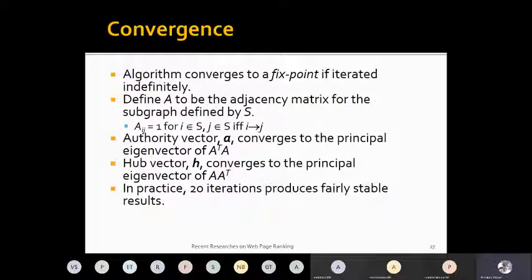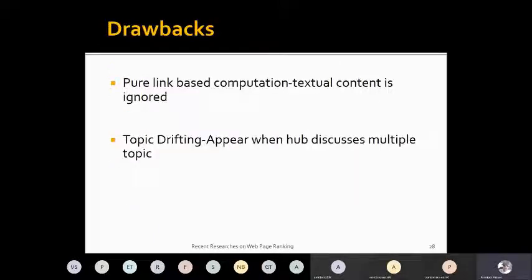That means after all this mathematical calculation, we know how good a page is as an authority and how good a page is as a hub or index page, and then we can retrieve or tune our search results based on that. I will return pages which have a high authority score or a high hub score and so on. But the drawbacks are pure link-based computation, and topic drifting, which appears when a hub discusses multiple topics.